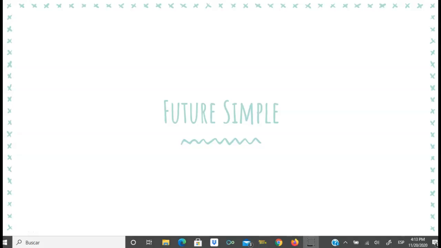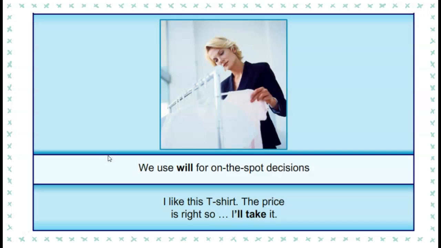Well, I have to start by telling you that in English, verbs don't take a conjugation to express or explain a future tense. In English, we need to use other elements to make the future, okay? That's why some people say that future doesn't exist in English. Well, one of the elements that we use to make the future in English is the modal verb will.